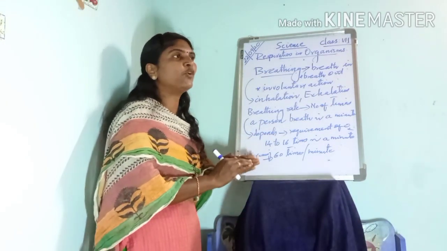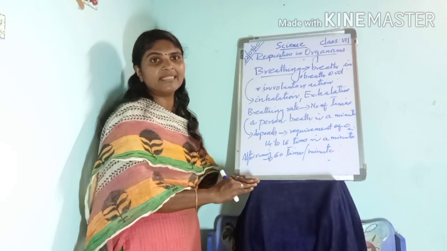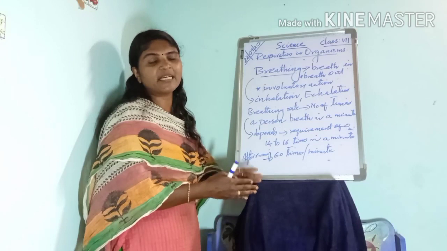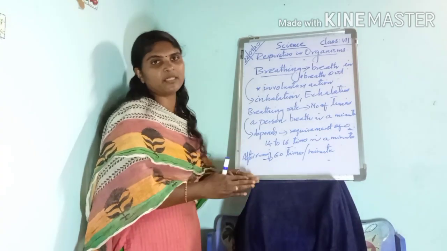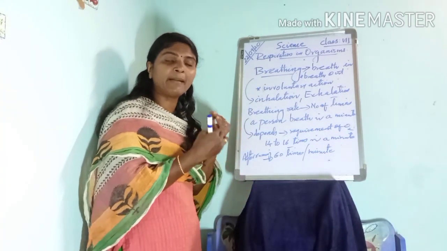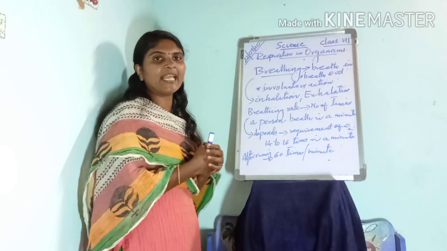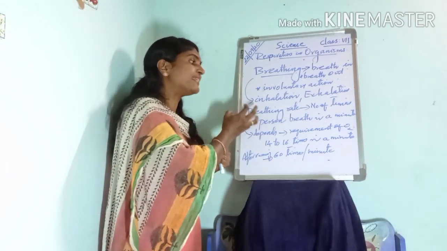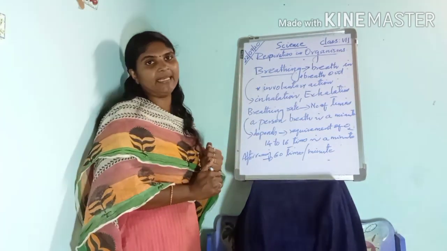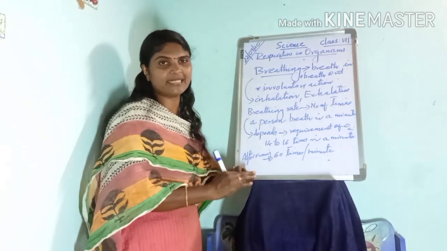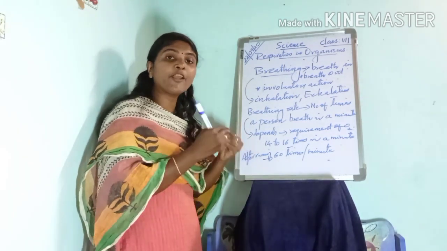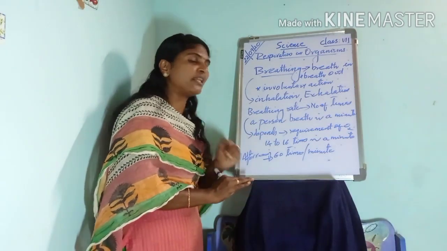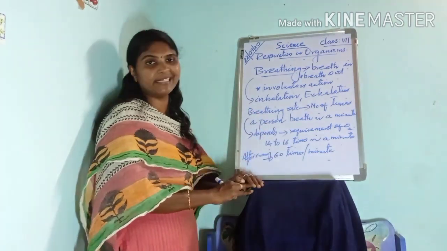Suppose we are doing heavy work, or we are playing an outdoor game, at that time our body requires more oxygen. So the breathing rate is high. When we are at rest or sleeping, we require less oxygen, so the breathing rate is 14 or 16 times in a minute.